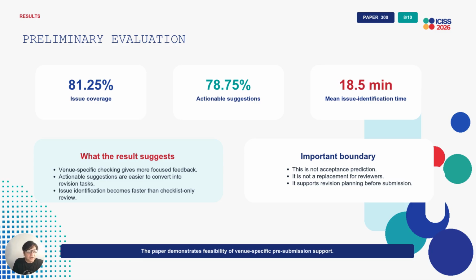The preliminary evaluation shows 81.25% issue coverage, 78.75% actionable suggestion rate, and a mean issue identification time of 18.5 minutes. These results suggest that venue-specific checking can give authors more focused and actionable revision guidance. The important boundary is that the system supports revision planning. It does not predict acceptance and does not replace reviewers.